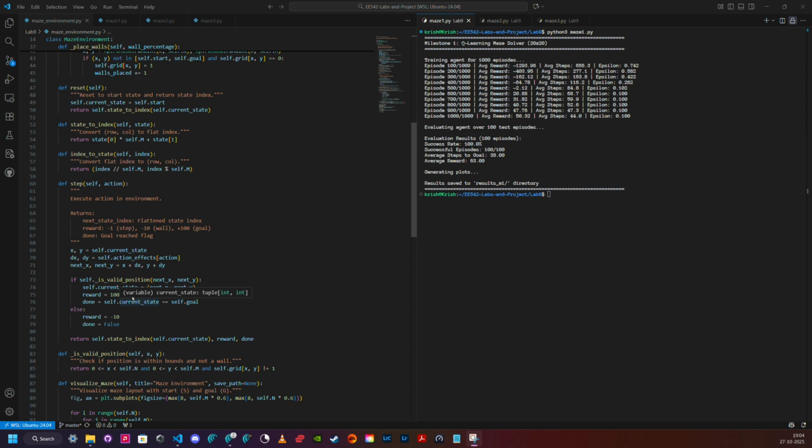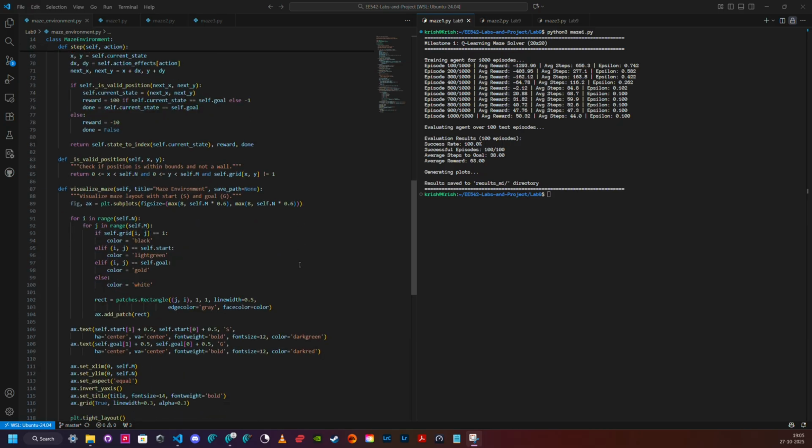processes actions: 0 for up, 1 for down, 2 for left, 3 for right, and returns the next state, reward, and done flag. Wall collisions return -10 reward and keep the agent in place.